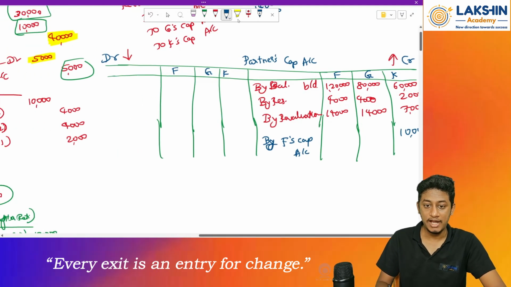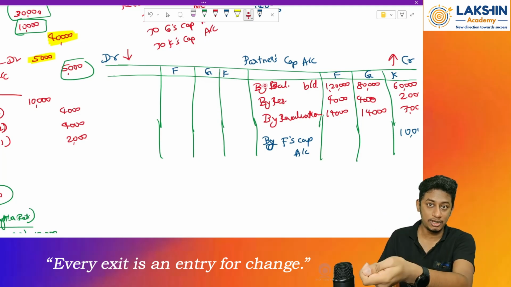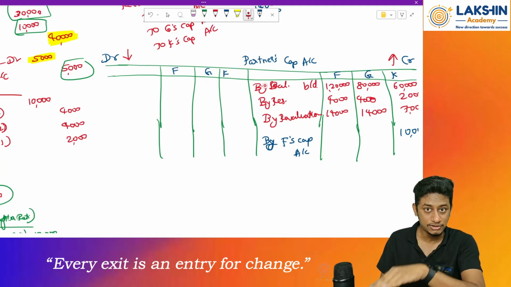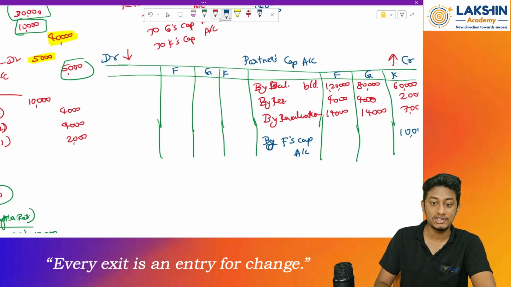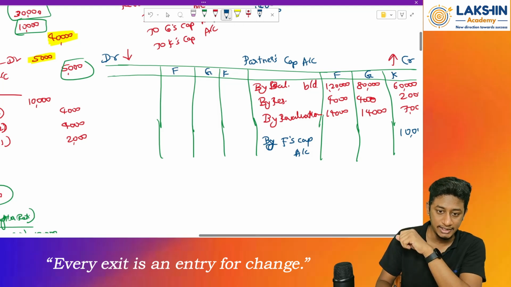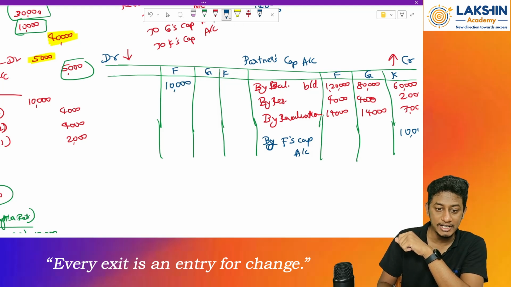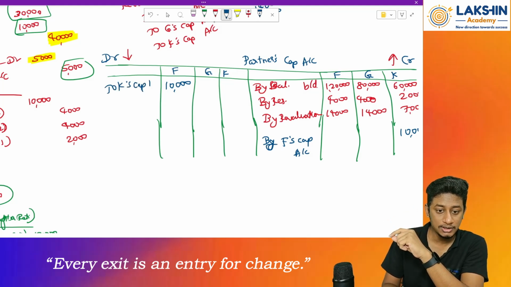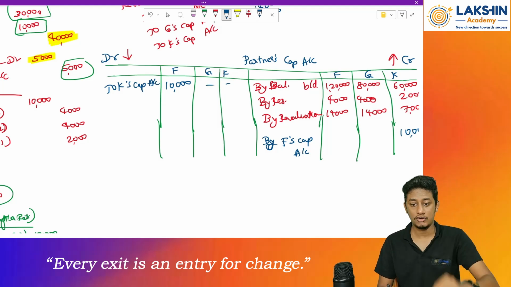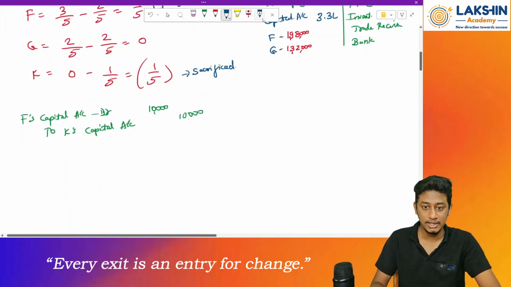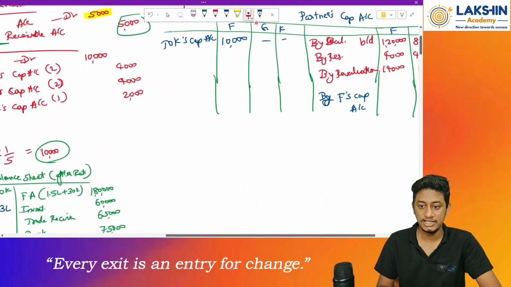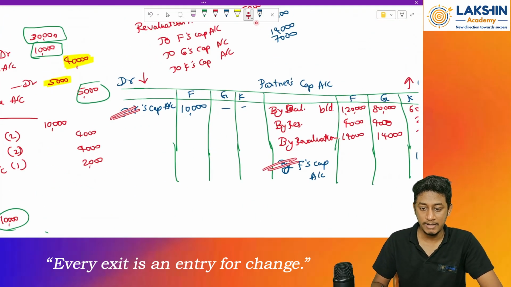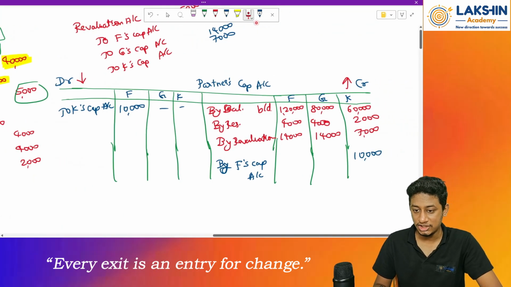And on the other hand, since F is paying it off, his capital balance will reduce. So whenever capital balance of F reduces, we will debit or credit? We will debit the entry by rupees 10,000. So to whose account now? Can I pass F's account? No, I will pass K's capital account. Clear? Okay. If you want to verify, you can verify the entry by 2 and 5. To cash account by F's account. Same entry is passed over here. Yes? Okay. Anything else to be passed?